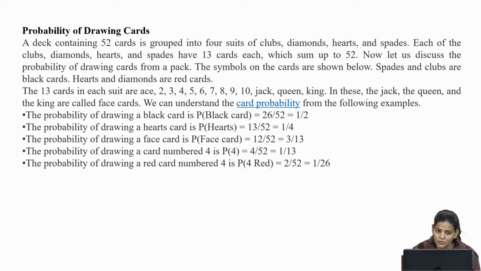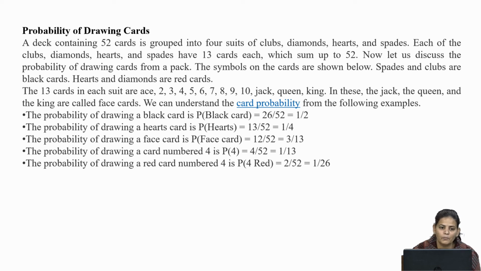There are 4 suits, and in each suit there are 13 cards. Each of the club, diamond, heart and spade has 13 cards. You can check at home if you have cards, and you can do the examples with the help of cards, which sum up to 52.